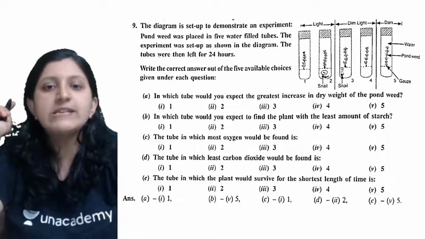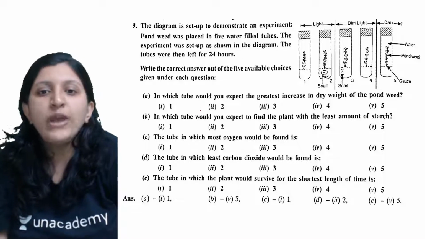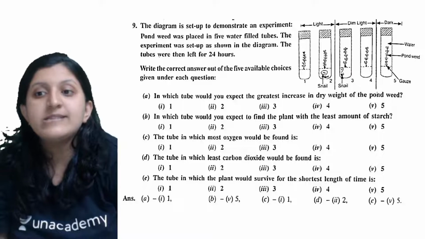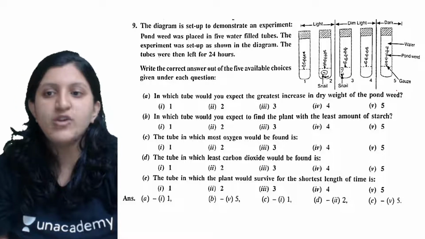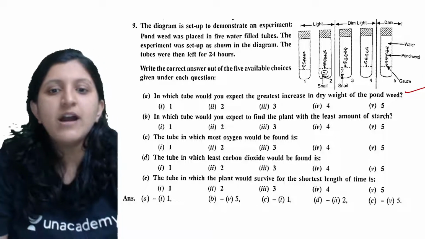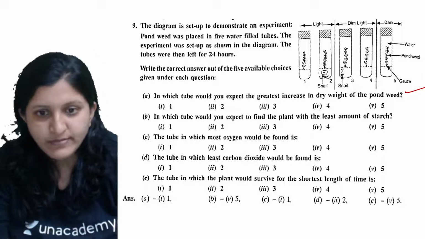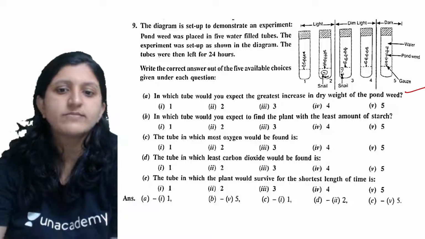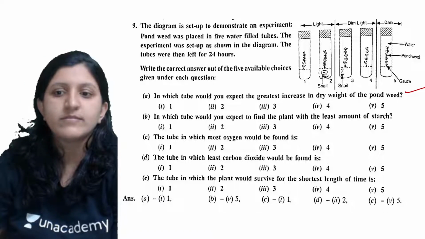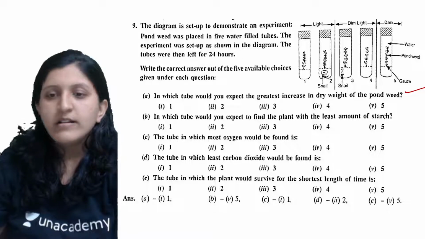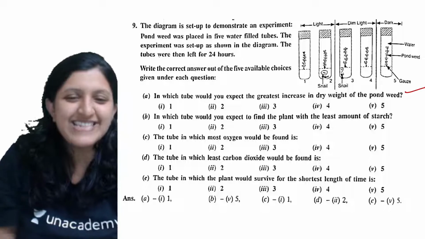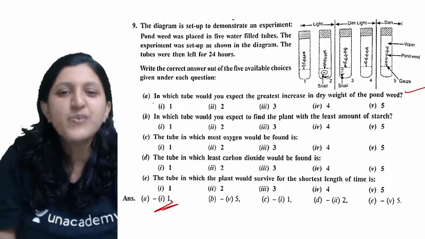All right, so let's have a look at this. In which tube would you expect the greatest increase in dry weight of the pond weed? Which tube, where exactly can you see the greatest increase? No idea? The answer is given here itself, that is 1.